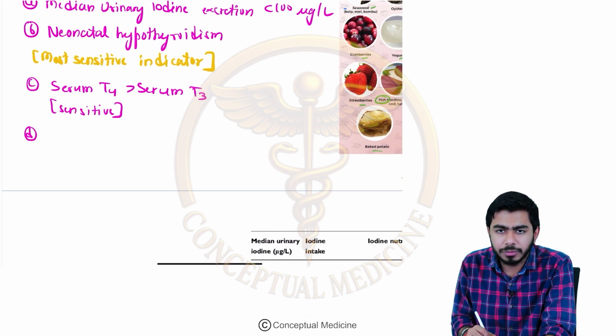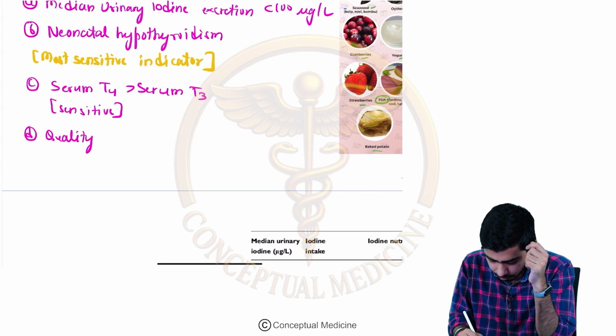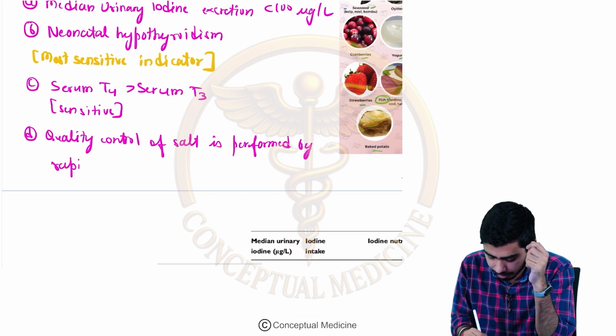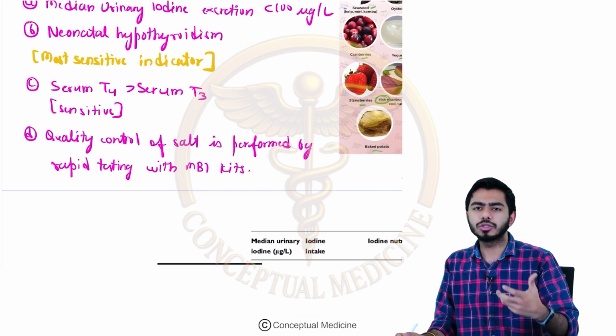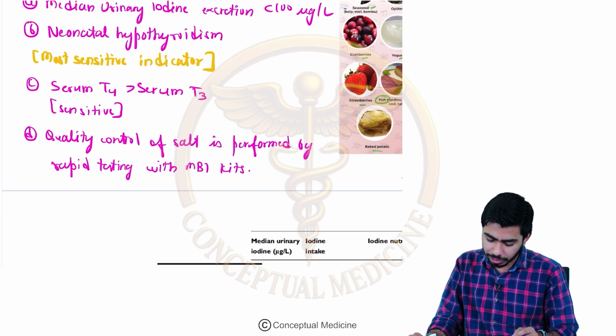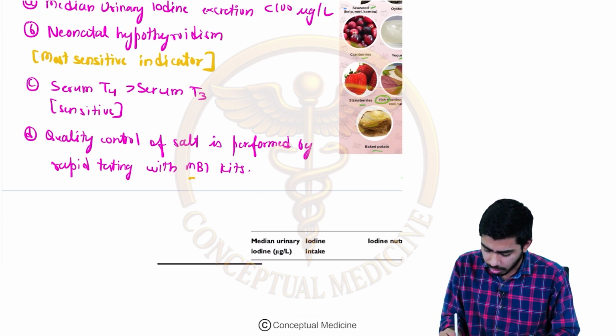And one more parameter which we should know about is the quality control of salt, which is performed by rapid testing with the MBI kit. There are kits which assess the salt, and accordingly they can know the iodine level in it, right. So quality control of salt is tested by the MBI kit. That is the main thing you need to remember here: MBI kit.